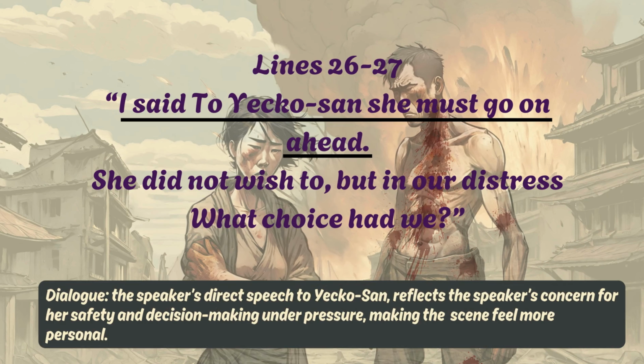Next, "I said to Yeko-san, she must go on ahead. She did not wish to, but in our distress, what choice had we?" Now, in this line, the phrase "I said to Yeko-san, she must go on ahead" is an example of direct speech. Therefore, we can say that it is a dialogue.